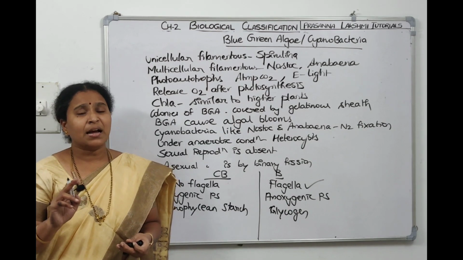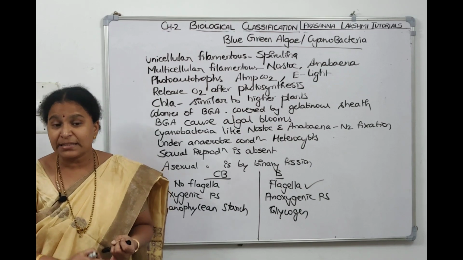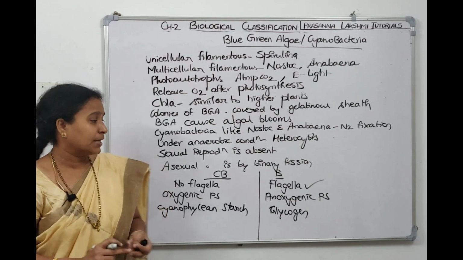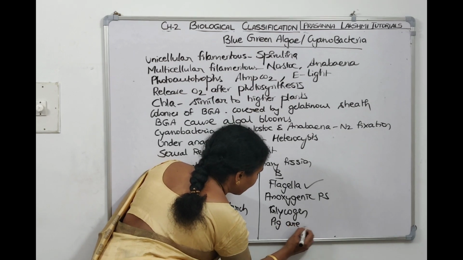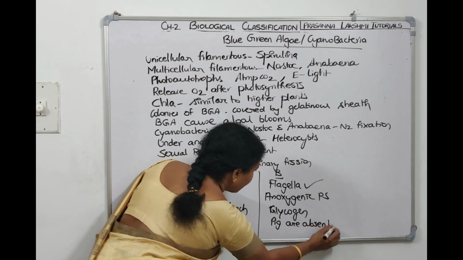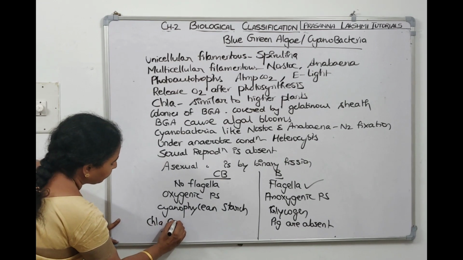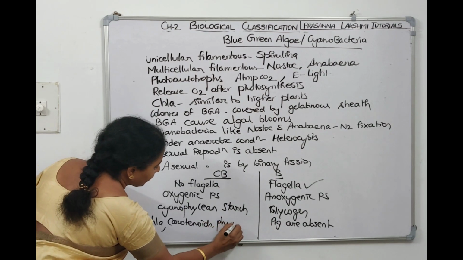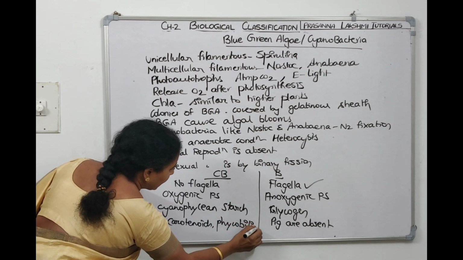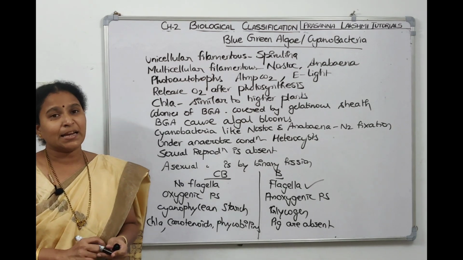In bacteria, pigments are generally absent, whereas in Cyanobacteria, chlorophyll A is there, which is similar to higher plants, carotenoids are also there, phycobilins are also there. So these are the differences between bacteria and Cyanobacteria.